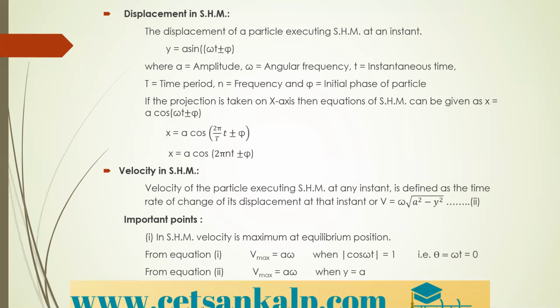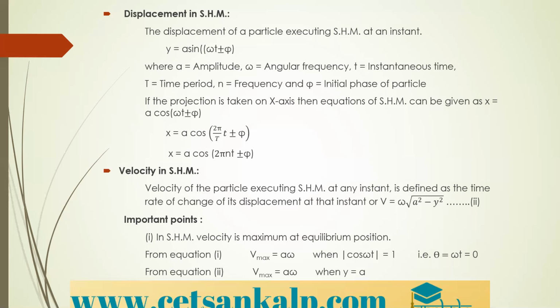Next, velocity in SHM. Velocity of the particle executing SHM at any instant is defined as the time rate of change of its displacement at that instant.